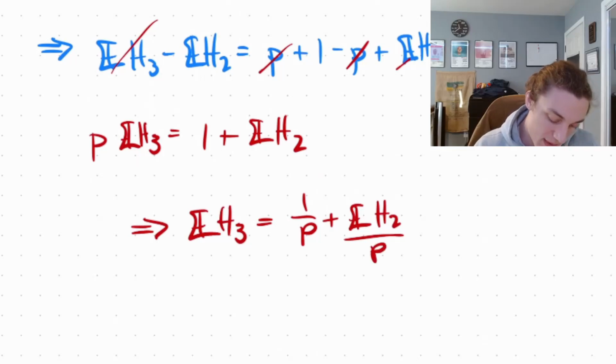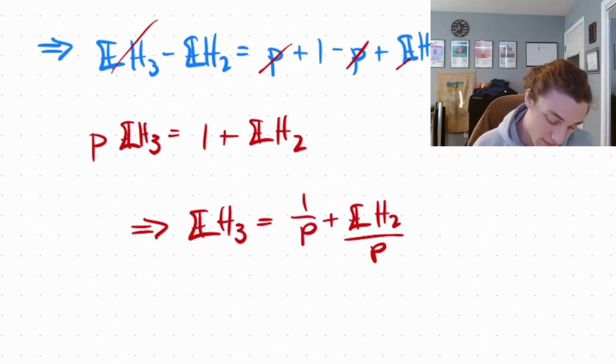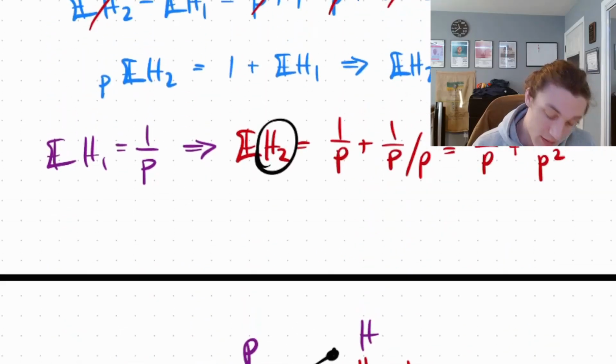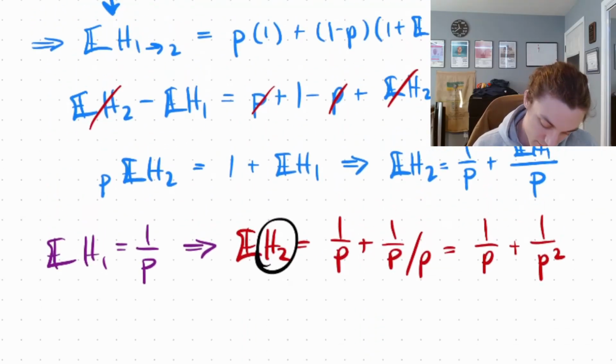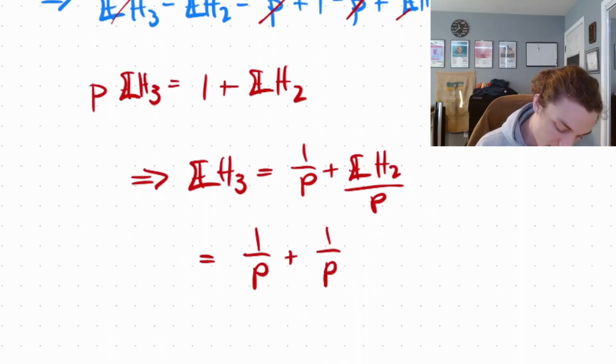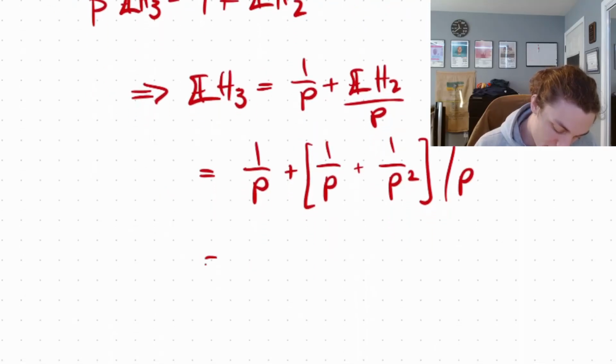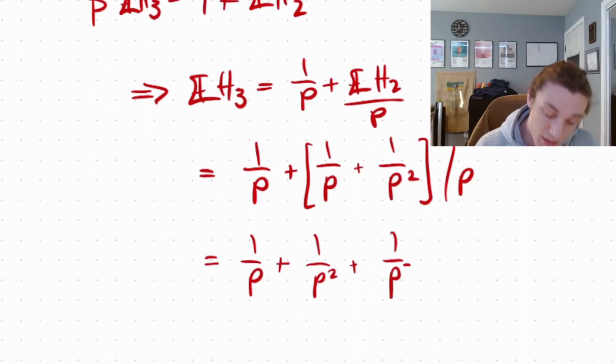One equation, two unknowns, but we know what the expectation of H2 is. The expectation of H2 is given right here: 1 over p plus 1 over p squared. So this is equal to 1 over p plus 1 over p plus 1 over p squared, divided by p, which is 1 over p plus 1 over p squared plus 1 over p cubed.